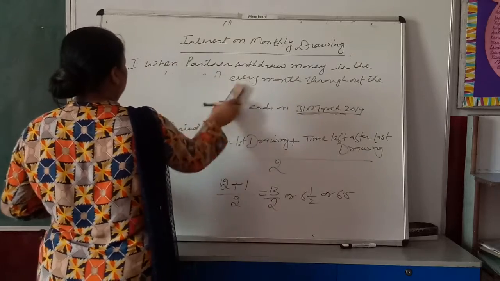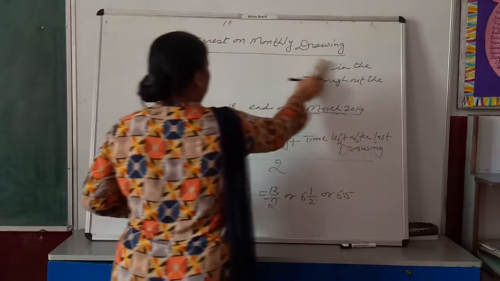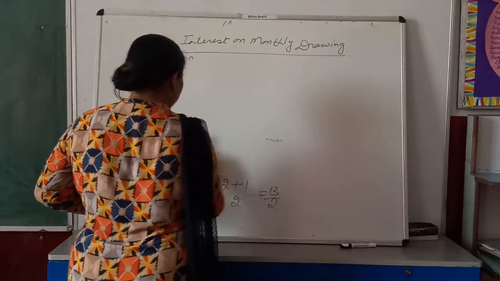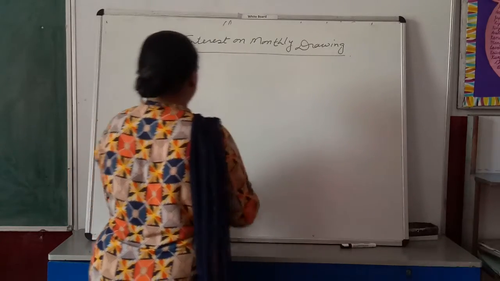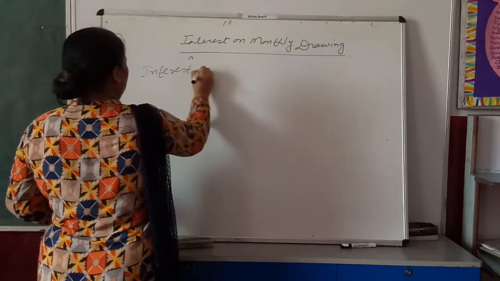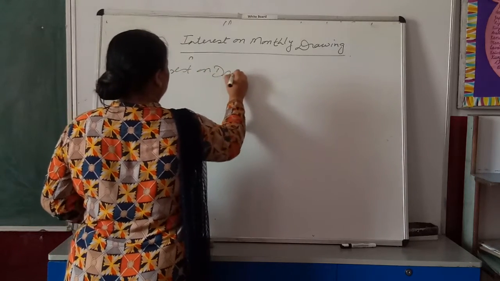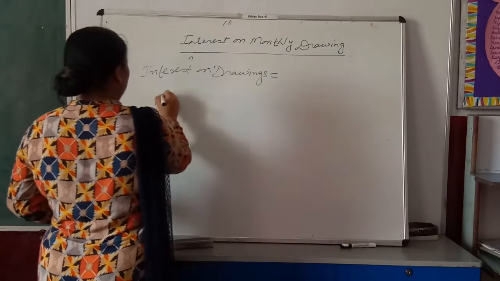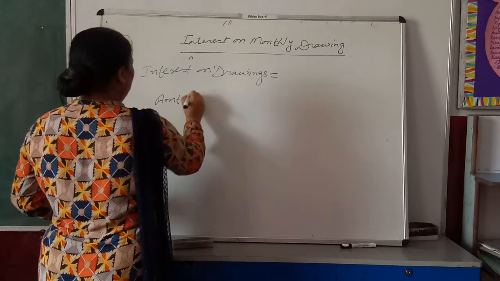Now, how will you calculate interest on drawings? When a partner withdraws money in the beginning of every month, interest on drawings can be calculated as: interest on drawings equal to amount of drawing